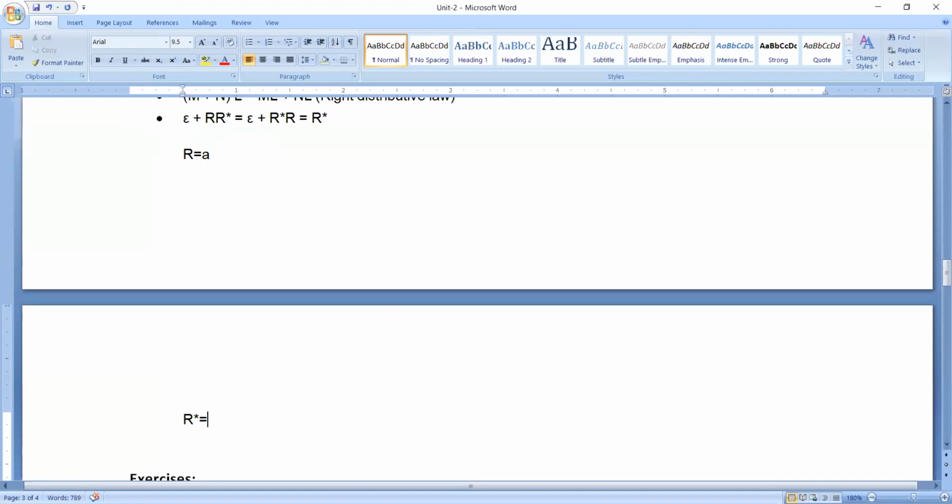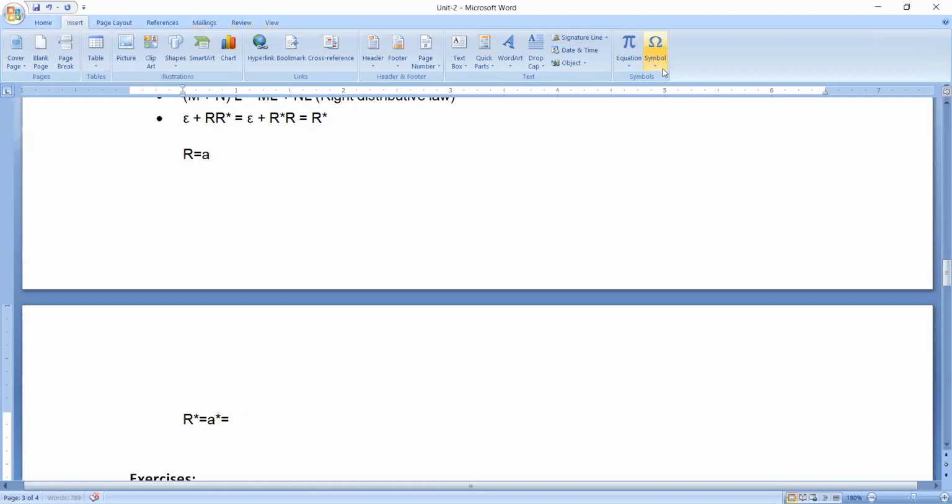Just have a look at this. So what might R star be? R star, in the sense, will be a power star. What will A star be? A star is going to be 0 or more occurrences of A. When I say 0 or more occurrences, the first occurrence will be epsilon. Why epsilon? Because a power 0, then a power 1, then a square, then a cube, then a power 4, and so on and so on. So this is what we are going to get for R star, which is nothing but A star.